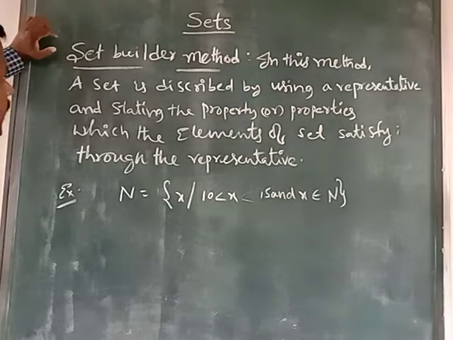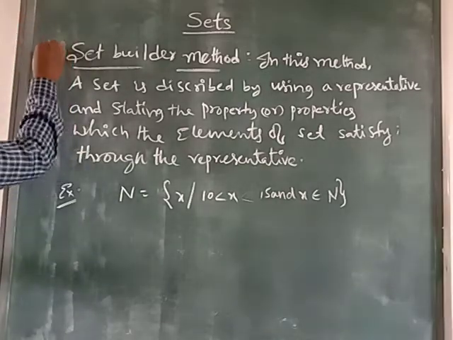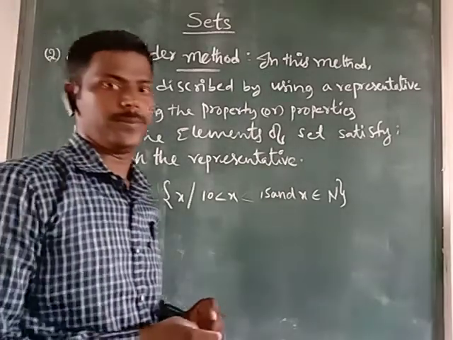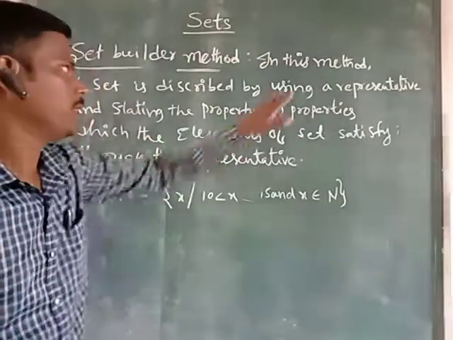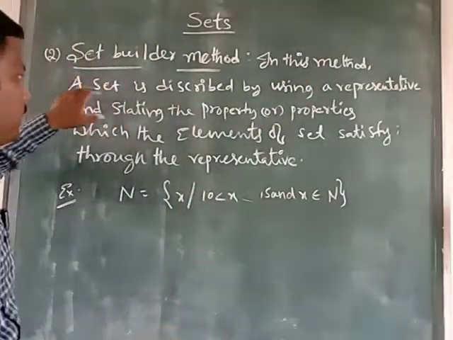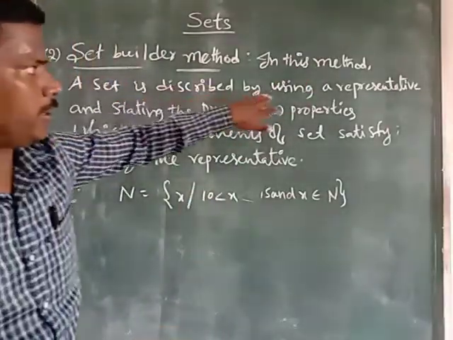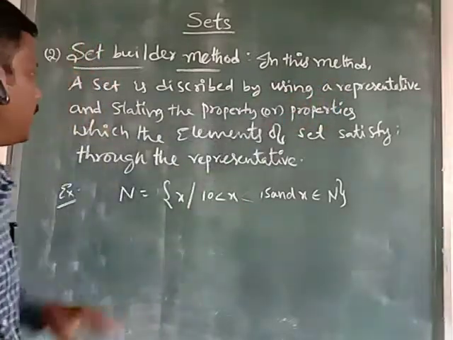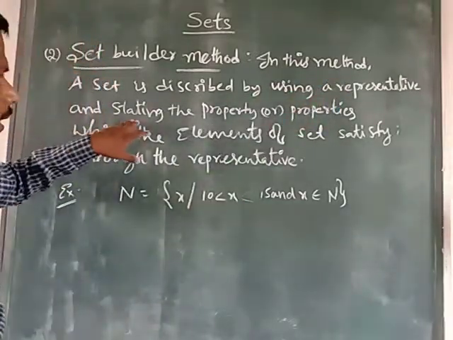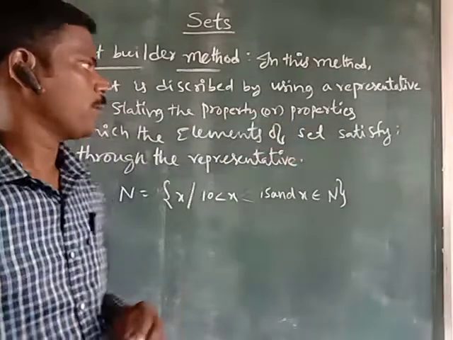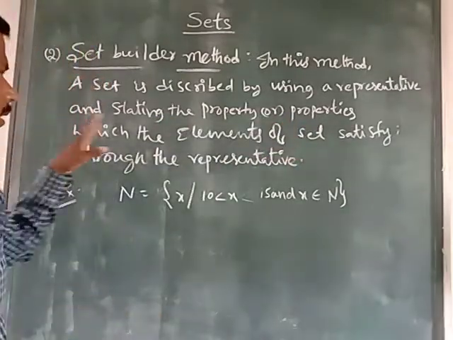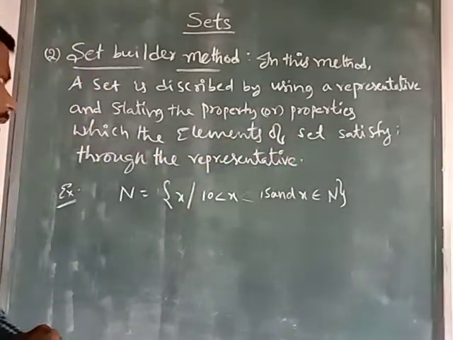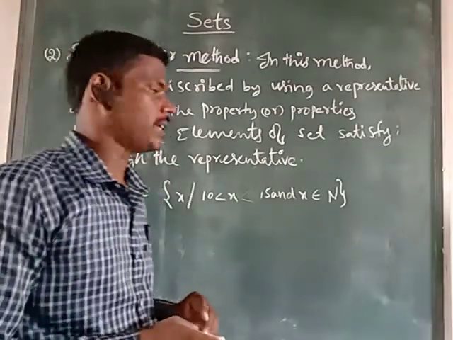Next we have the second method, that is the set builder method. What is the set builder method? In this method, a set is described by using a representative and stating the property or properties which the elements of the set satisfy through the representative.